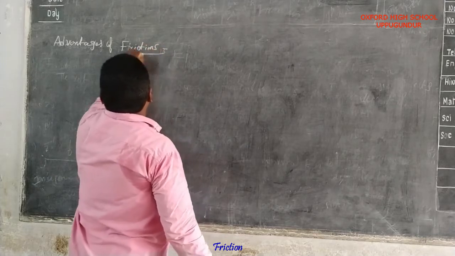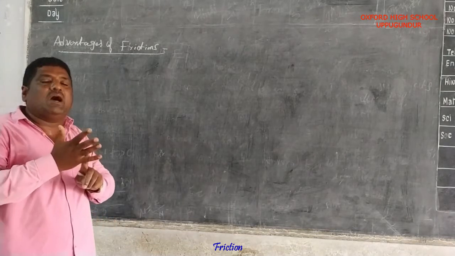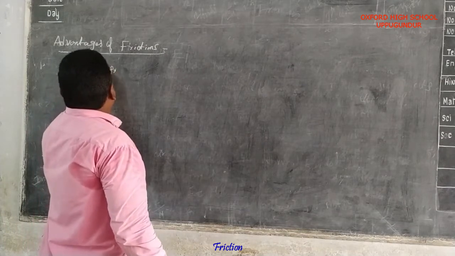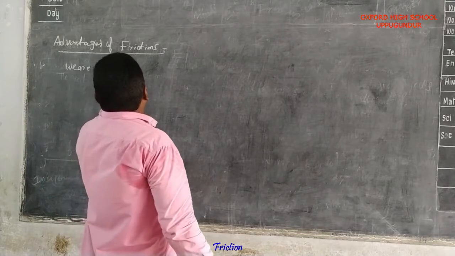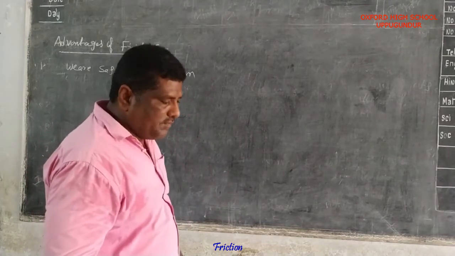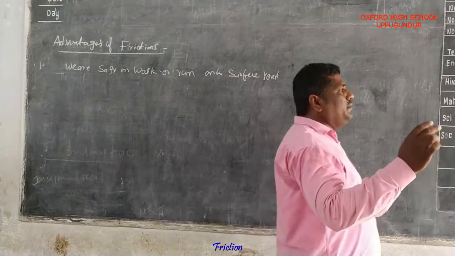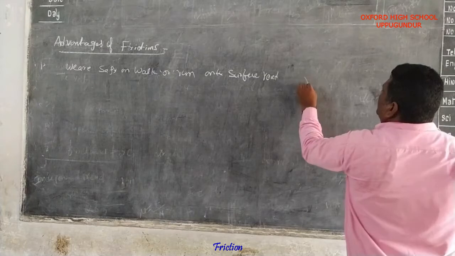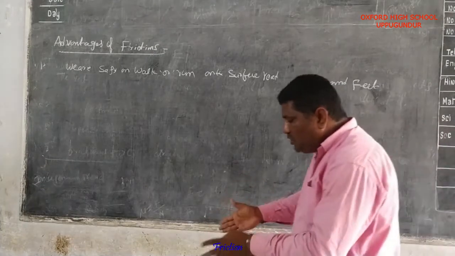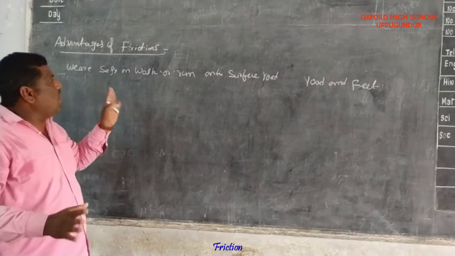Advantages of friction. First of all, we can safely walk or run on the surface of the road.